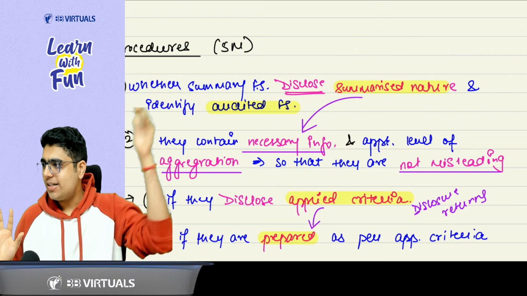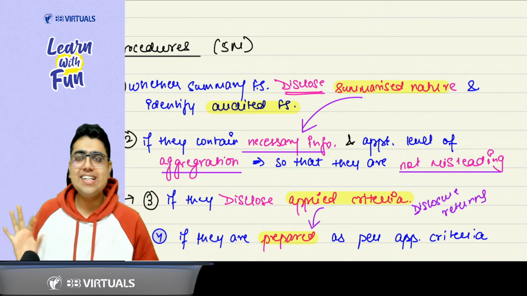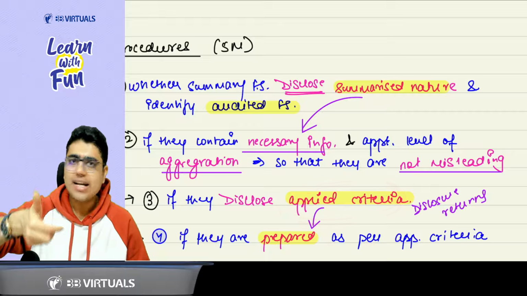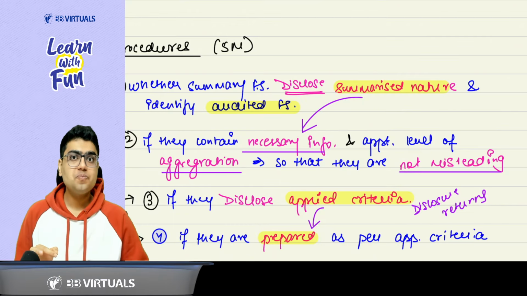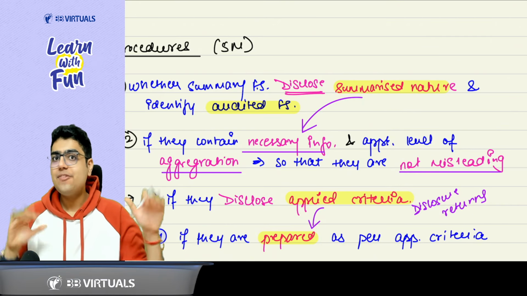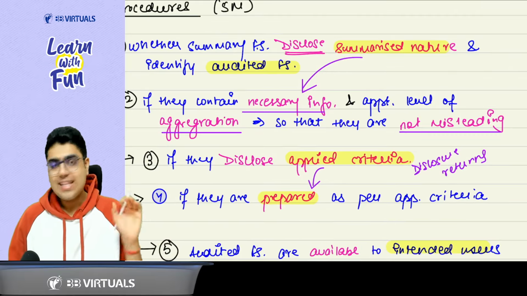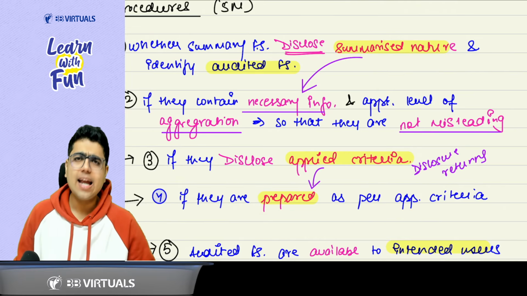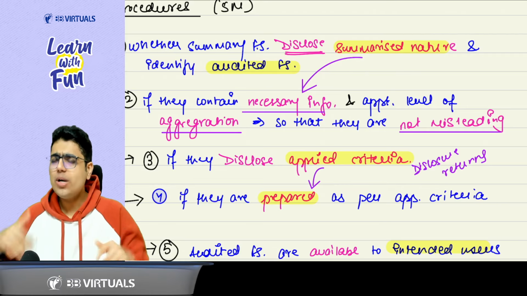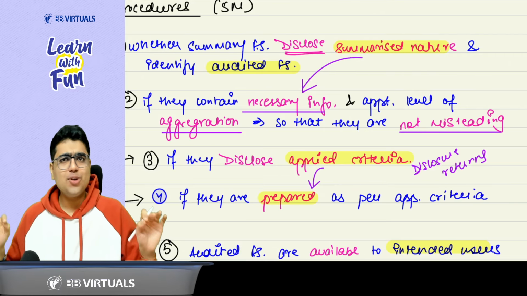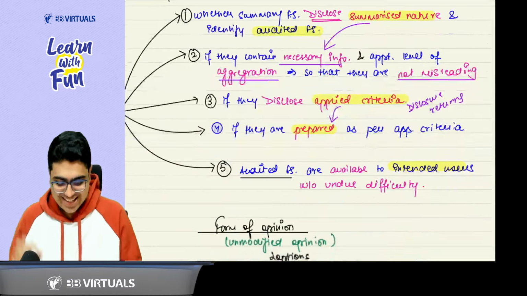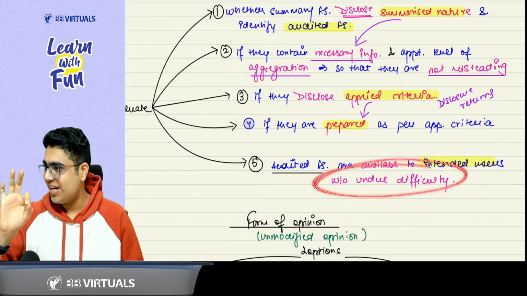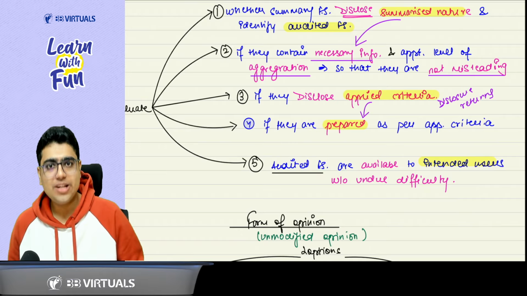In the third point, disclosure of criteria. Again, you need to make sure that they disclose the applied criteria, and that if this applied criteria is acceptable, the summary financial statements are prepared as per the applied criteria. And the last point is very easy. You can remember the last point: the audited financial statements are available to the intended users without undue difficulty. So this is the last thing that you need to check as an auditor.